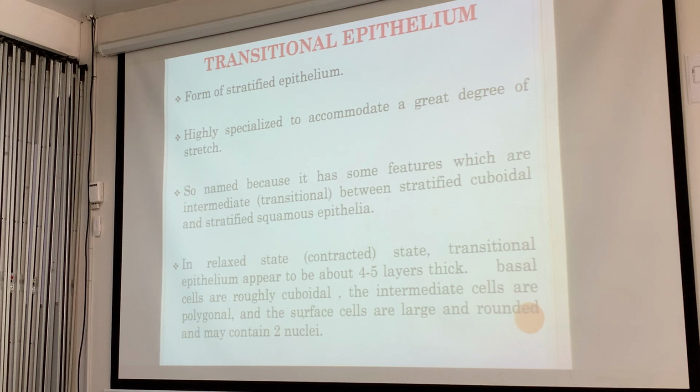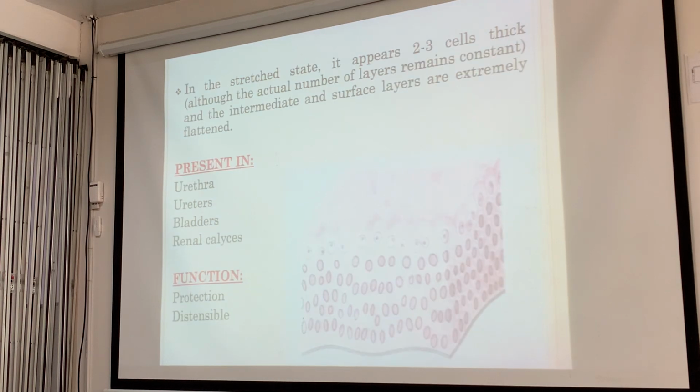It's named because it has some features which are intermediate, transitional, somewhere in between stratified cuboidal and stratified squamous. In the relaxed state, meaning it's not filled up, the transitional epithelium appears to be about 4 to 5 layers thick. The basal cells are roughly cuboidal, the intermediate cells are polygonal, and the surface cells are large and rounded and they contain nuclei.